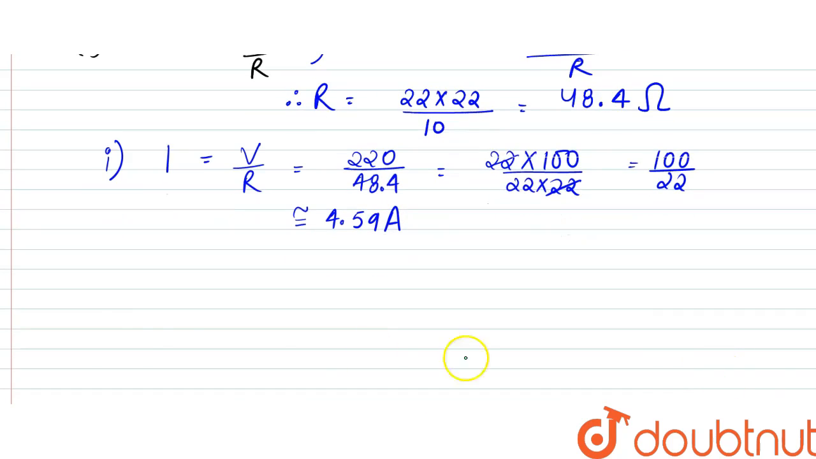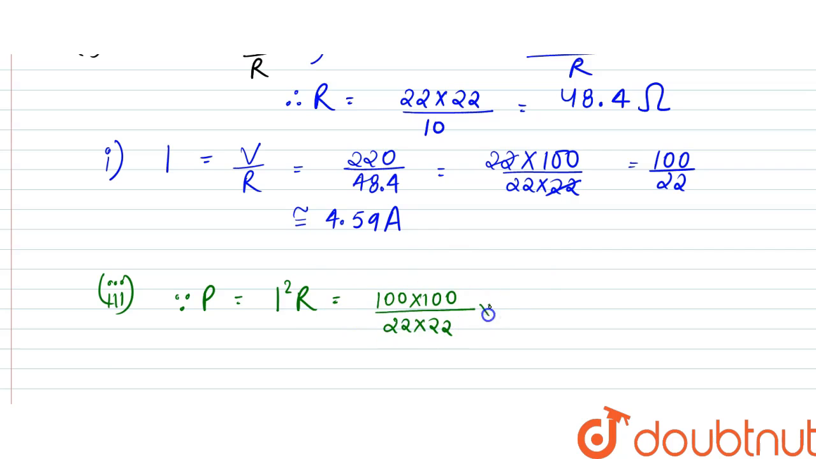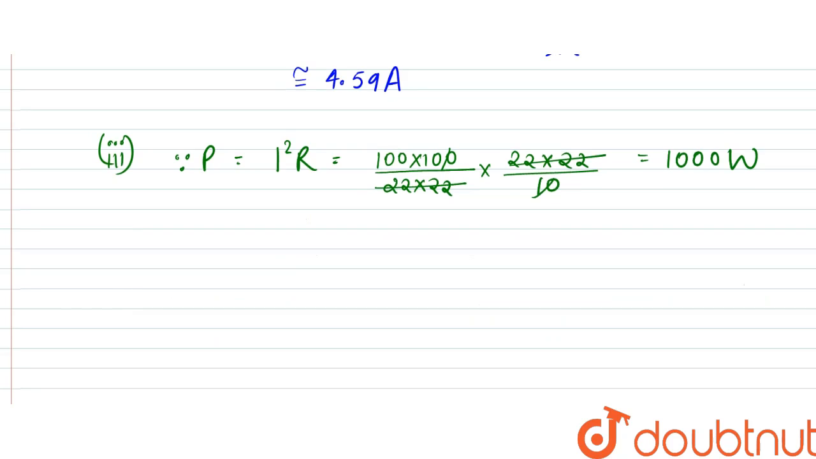Now the power dissipated, the third question. Since power dissipated has the formula I square R, here I square would be 100 into 100 by 22 into 22, and R is 22 into 22 by 10. So this and this get cancelled, this and this, so this equals 1000 watt, right?